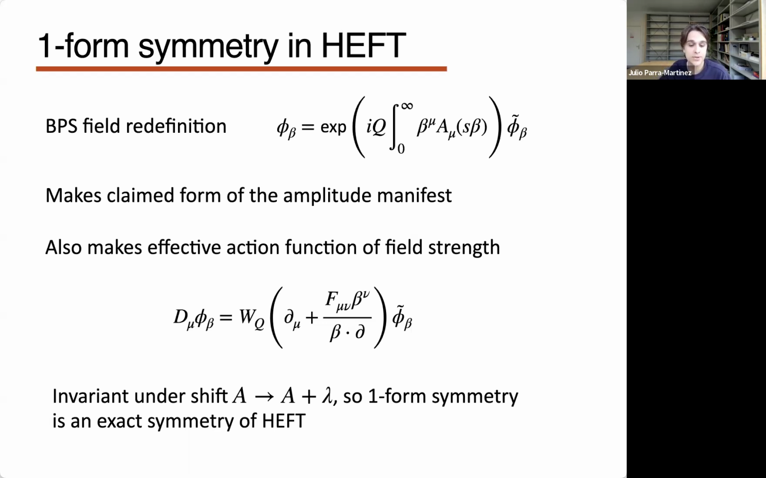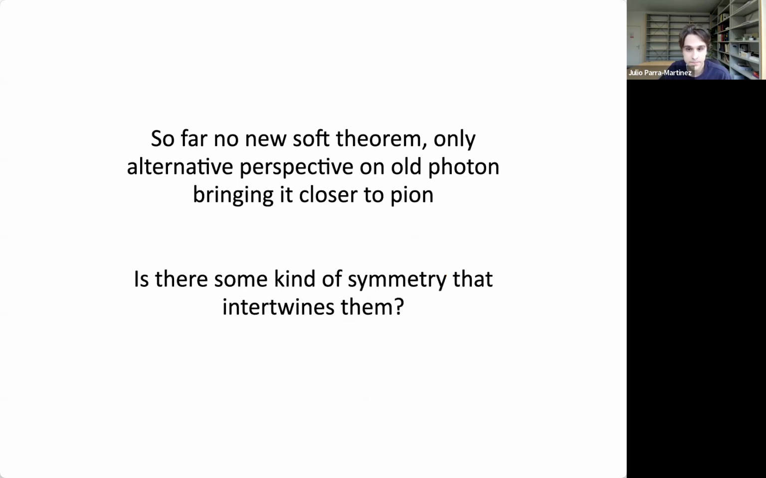So this is an exact emergent symmetry in this heavy particle limit, which is the limit that the soft photons see. This unifies the understanding of soft photons and soft pion theorems using these one-form symmetries. But do we learn something else new? I haven't derived any new soft theorem. I've just interpreted the old soft photon theorem with a new perspective and brought it closer to our understanding of soft pions.